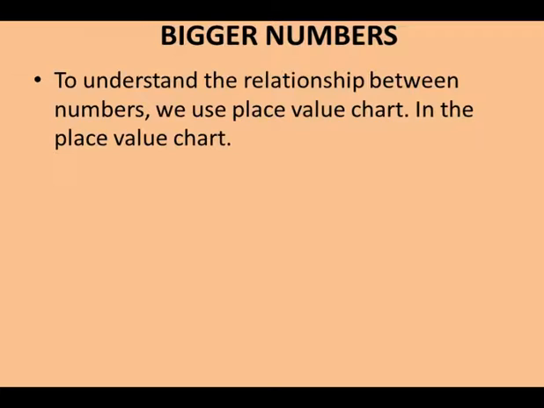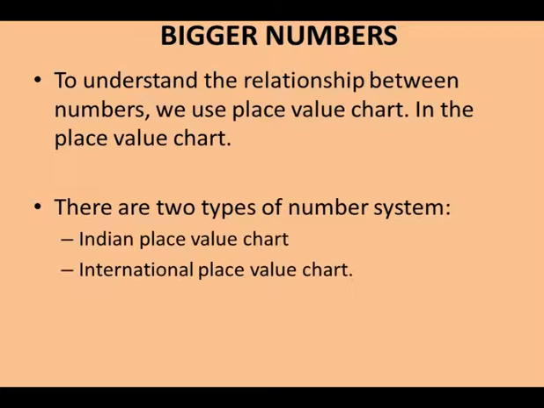In the place value chart, we place the numbers and then we can easily read them out. As you can see, there are two types of number systems: the Indian place value chart and the international place value chart.